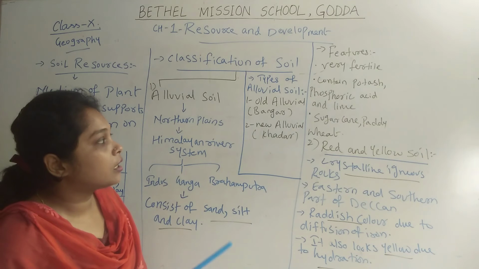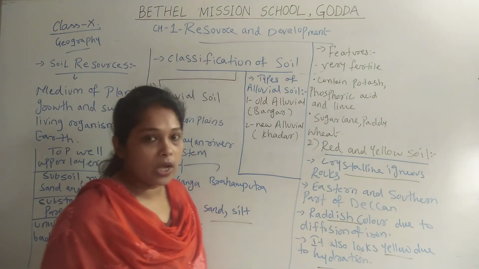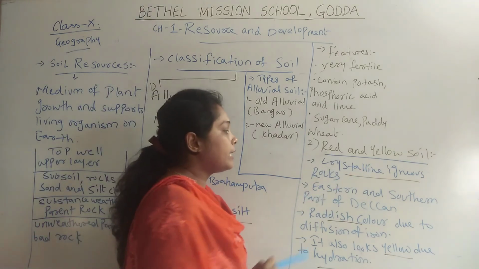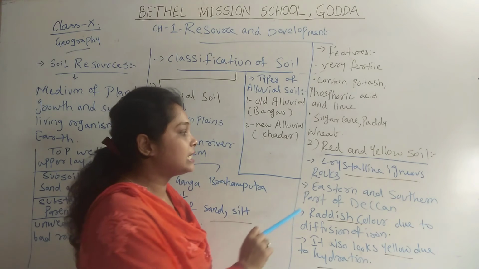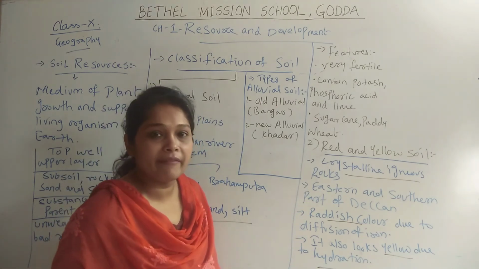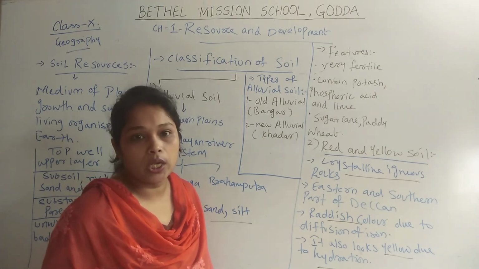It is favorable for growing sugarcane, paddy and wheat. Second is red and yellow soil, which consists of crystalline igneous rocks. It is found in the eastern and southern part of the Deccan Plateau in India, and it is reddish in color when it is moist, but when it gets dehydrated it becomes yellow.